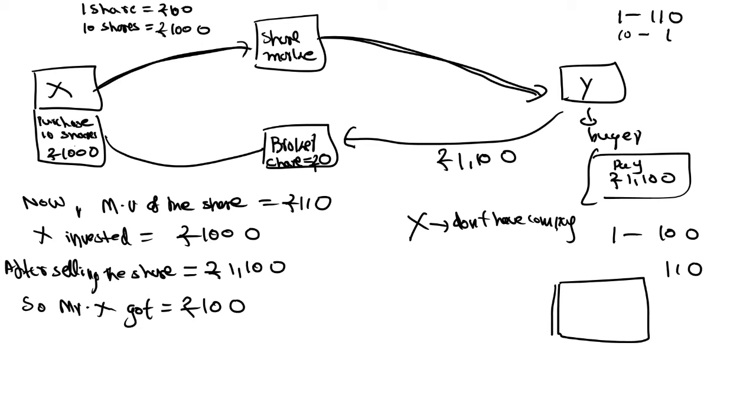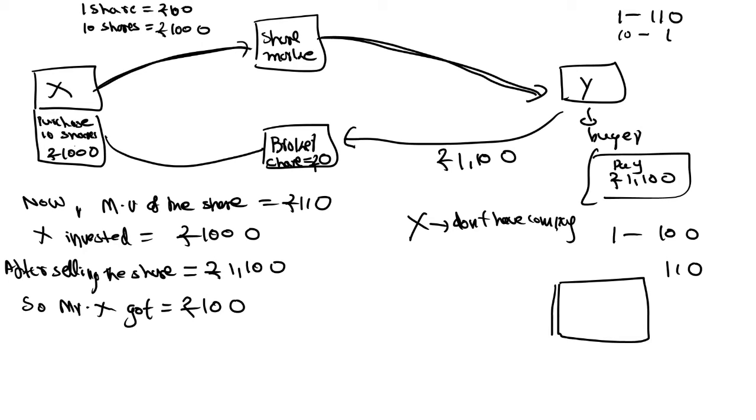Some people want to do business but don't have companies or workers. At that time they invest their amounts in other companies by purchasing shares. Then the company gets the amount and runs the business. If the company gets a profit, then shareholders also get the profit. This is one case.